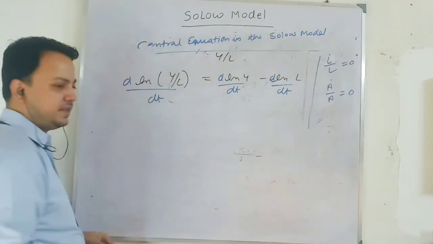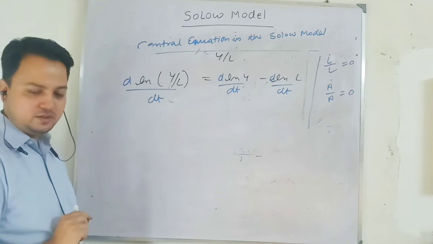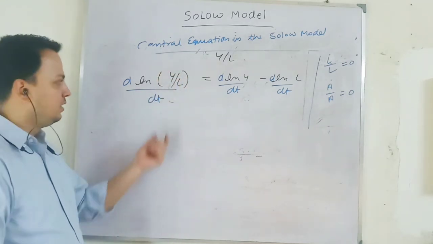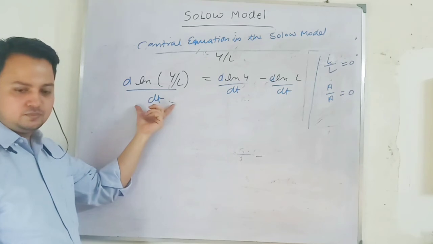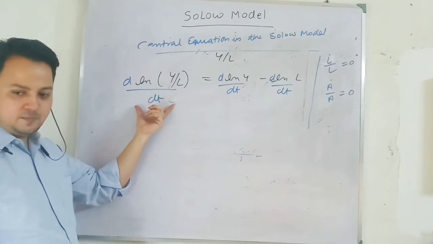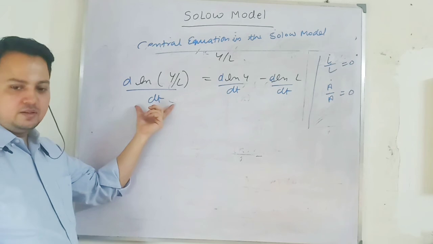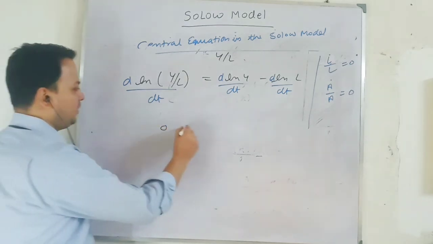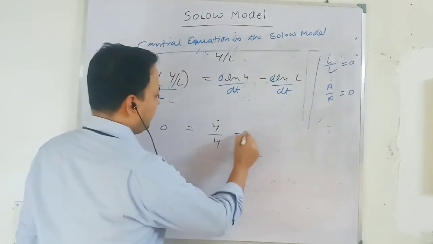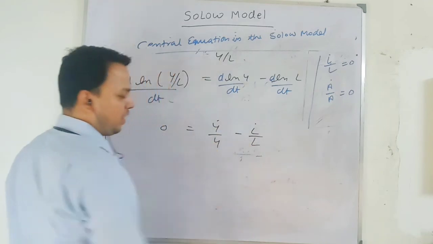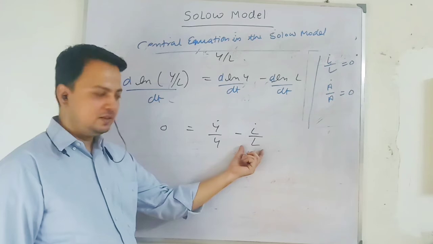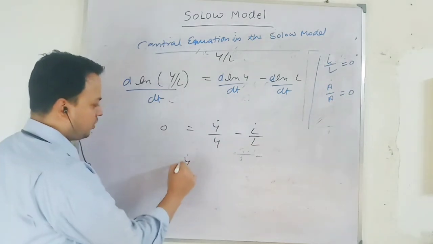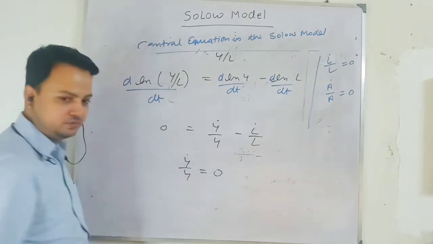Now, at a steady state, when I put the equation of motion in our central equation, what is my growth rate in output per worker? 0, right? So 0 will be equal to y dot by y minus n dot by n. You can add change in y over y. And growth rate in labor force is 0. So my actual output growth will also be 0.